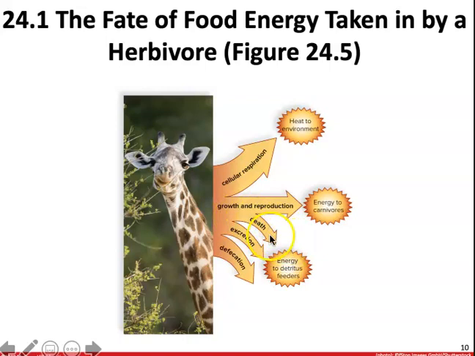In their death or in their excretion or defecation, they are going to give off the rest of this energy in the form of waste materials that can then be returned to the environment as inorganic nutrients through the use of detritivores. Detritivores are going to break down that dead organic material and return it to the environment.